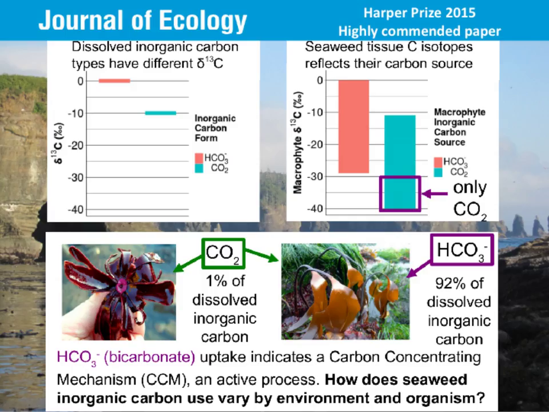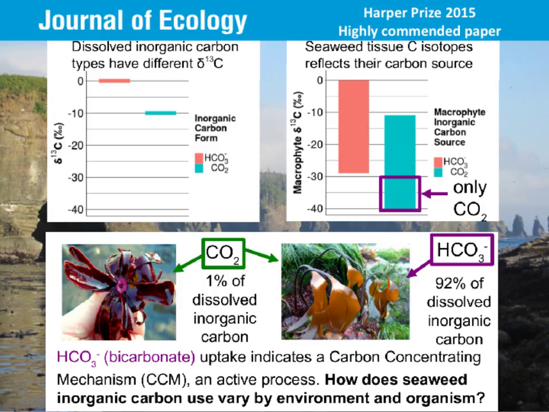So how do we figure out which kinds of carbon seaweeds are using so we can understand how they might respond to climate change in the future and changing carbon dynamics underwater? If we take a look at the upper left plot up here, it turns out that bicarbonate and CO2 have really different isotopic signatures from their carbon-13. One of them sits around 0, one of them sits around -10. And if you look to the right, you are what you eat in terms of a seaweed, you are what you photosynthesize. So we can actually see what kinds of carbon and what the proportions of carbon are that the seaweeds are using based on their isotopic ratio.